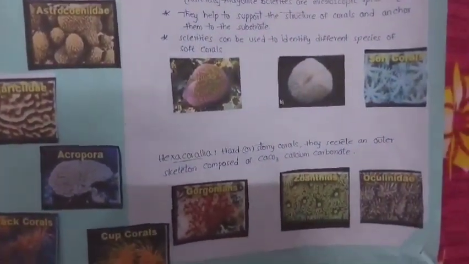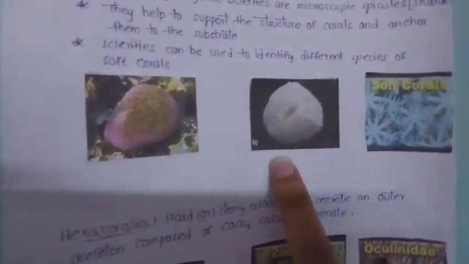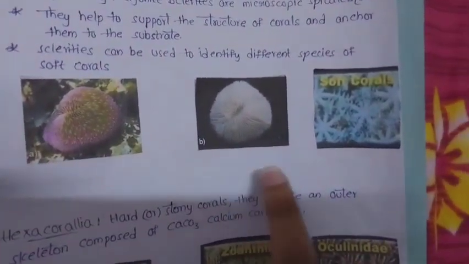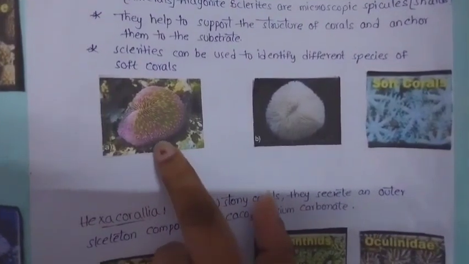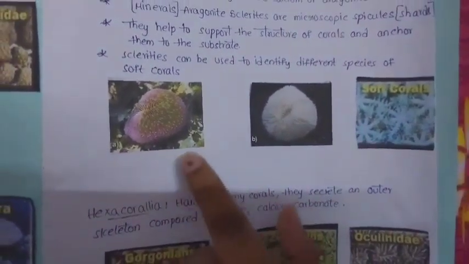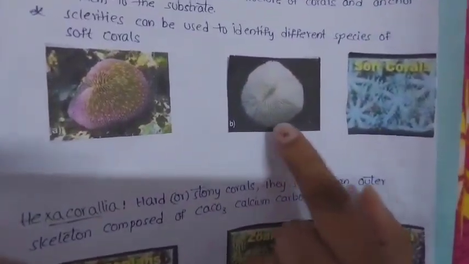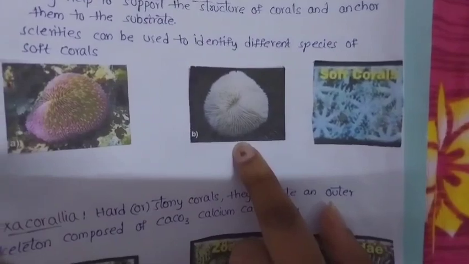Let's see now. These are the examples of Octocorallia. These are the living mushroom coral and these are the bleached mushroom coral. In the presence of zooxanthellae it can survive, and they prepare their own food through photosynthesis. But when it loses the zooxanthellae, it becomes white in nature.